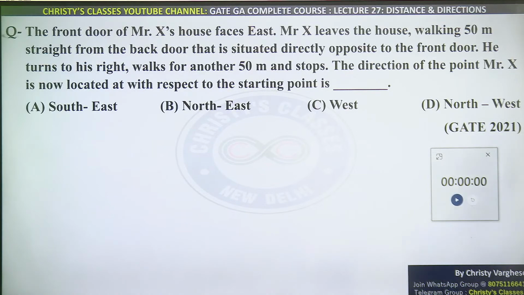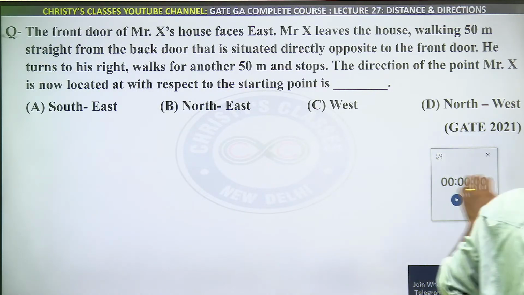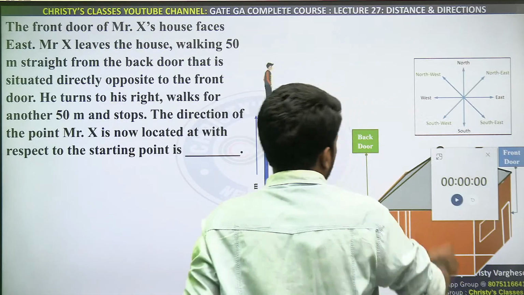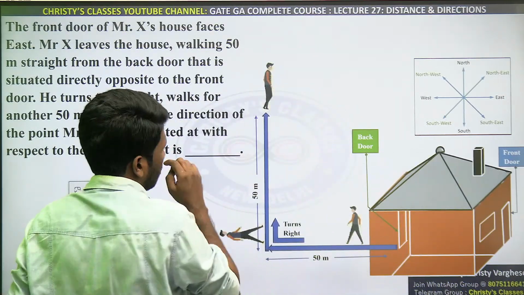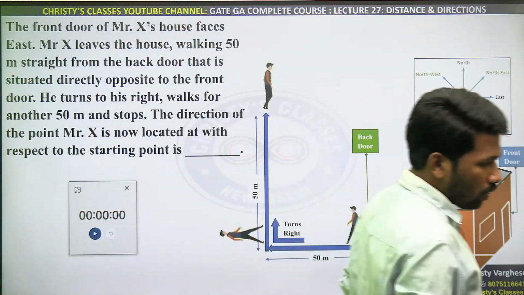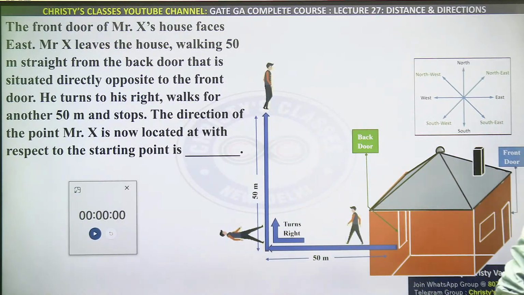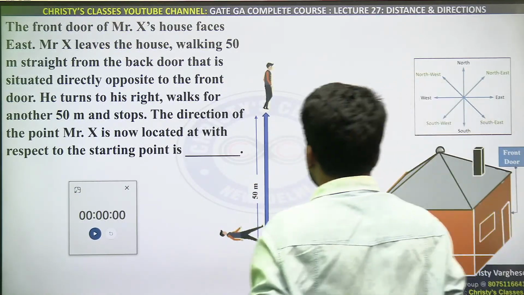Let's see. It's very simple if you have the direction idea. This is kind of a direction sense test only, but you should be clear about front door and back door. That's the only thing that is a little bit confusing, but it is simple.